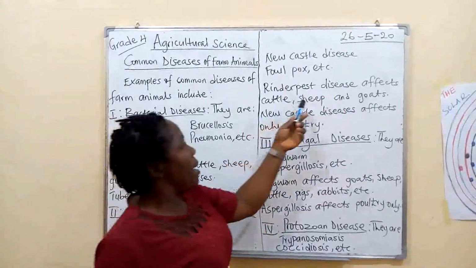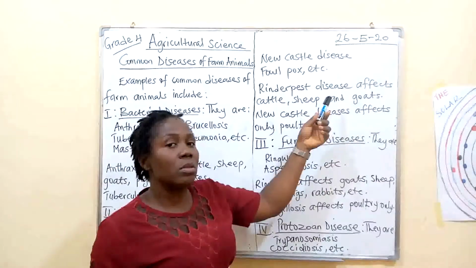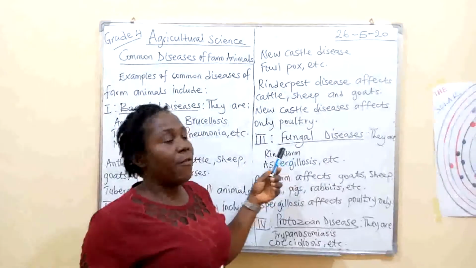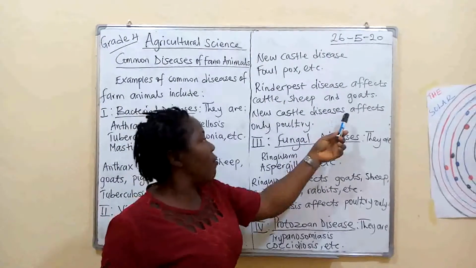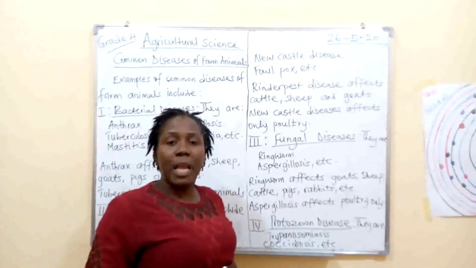The rinderpest disease affects cattle, sheep, and goats. Take note. It does not affect pigs or rabbits. While Newcastle disease affects only poultry. It affects poultry only. That's your bird.